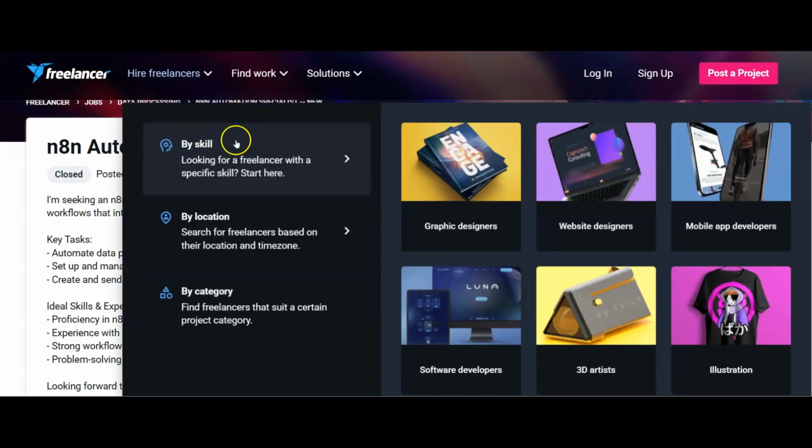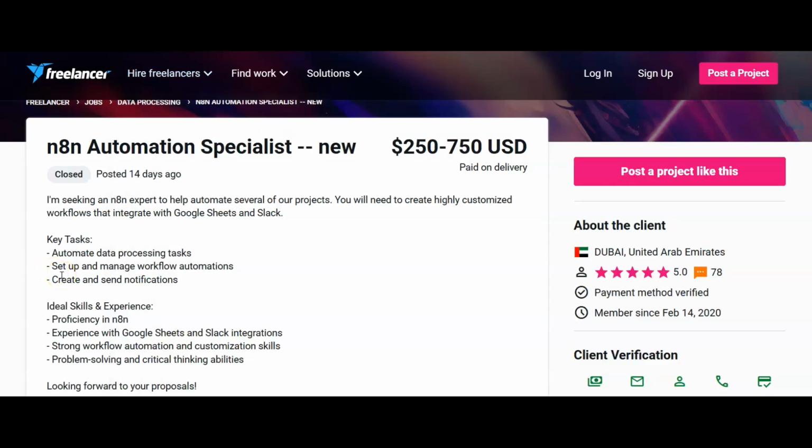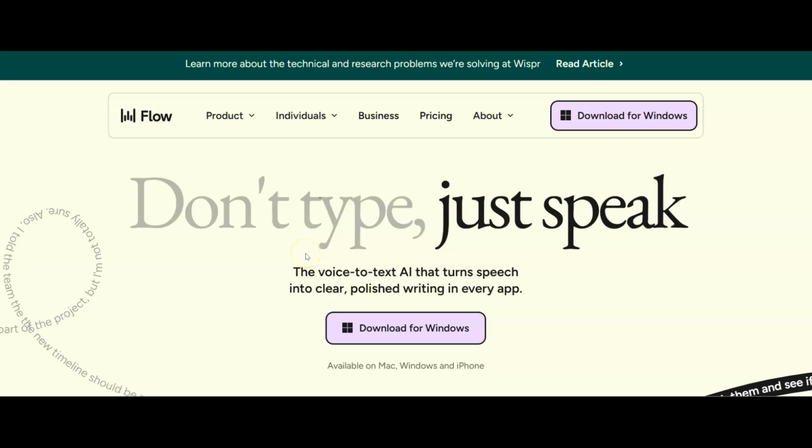But what we're going to do is you're going to apply to one of these jobs. Okay, you're going to have a conversation with these. Now, do not worry if you've never built an automation before, because you're going to jump on the call and ask them what they need. And while you're talking to them, you're going to use a piece of software like this.